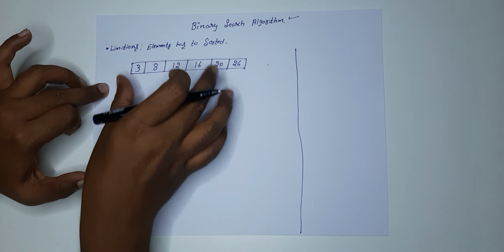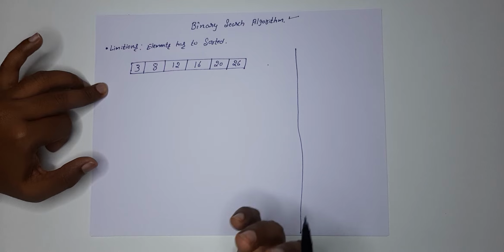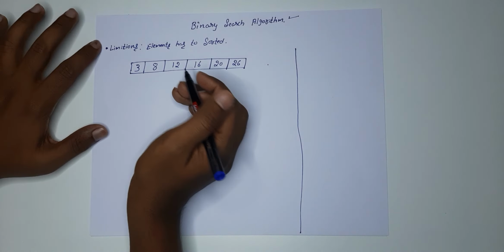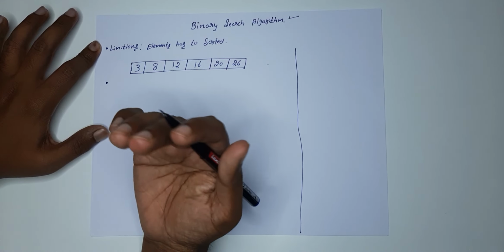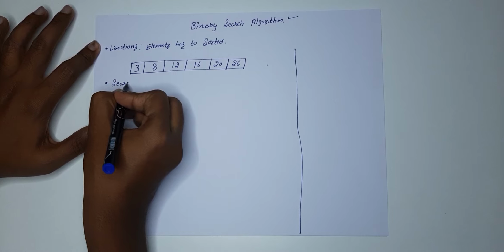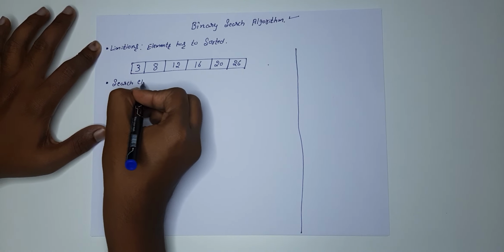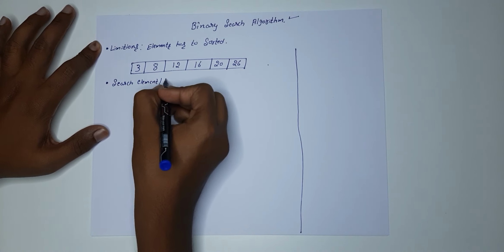Whenever you want to search an element in a list of elements, you need that search element, right? In a binary search algorithm, generally they call it a target. So we need an element to be searched, the search element, or we can also call it the target element.